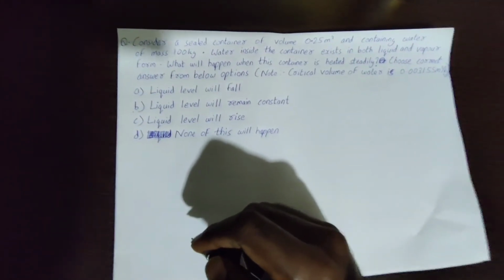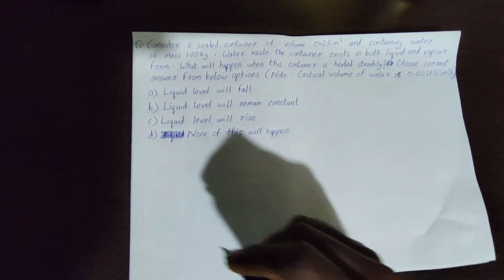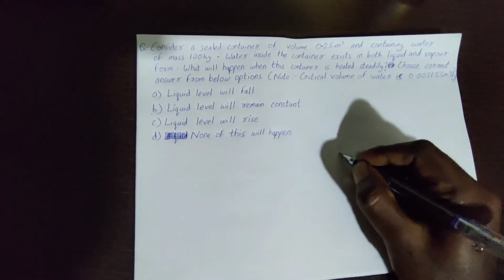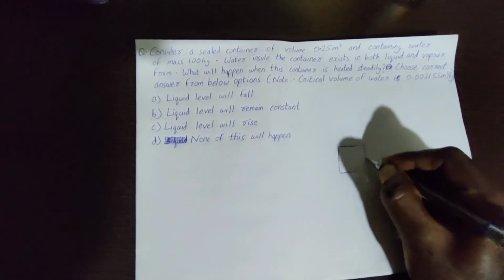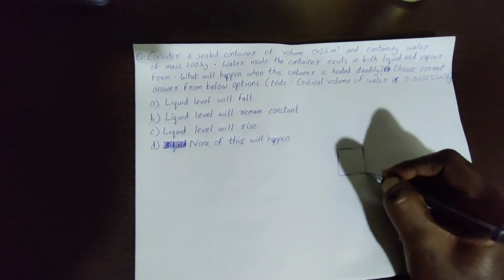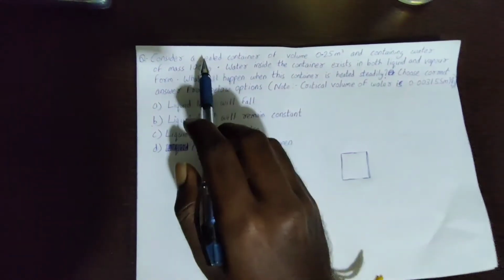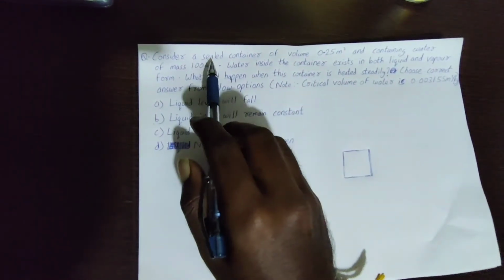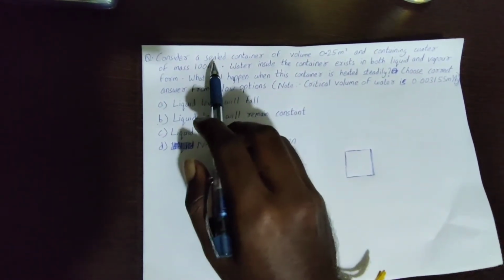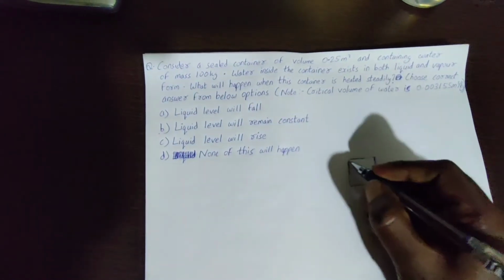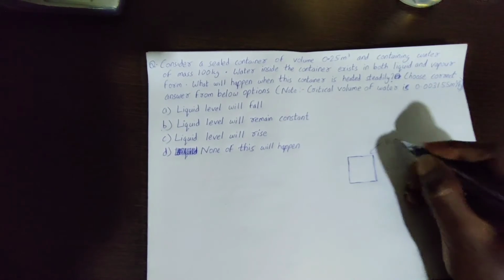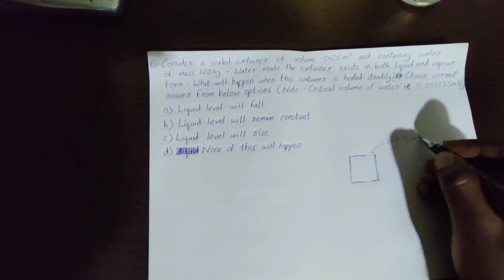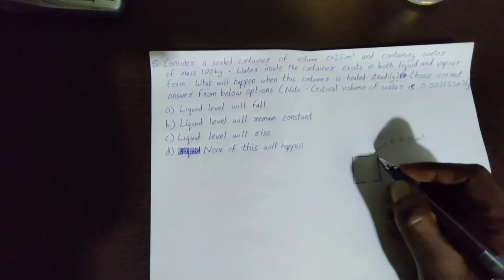By reading the question, we can say that there is a container of volume 0.25 meter cube which is actually sealed. By reading this word sealed, we can assume that whatever thermodynamic process is going to happen in this container will be a constant volume process.